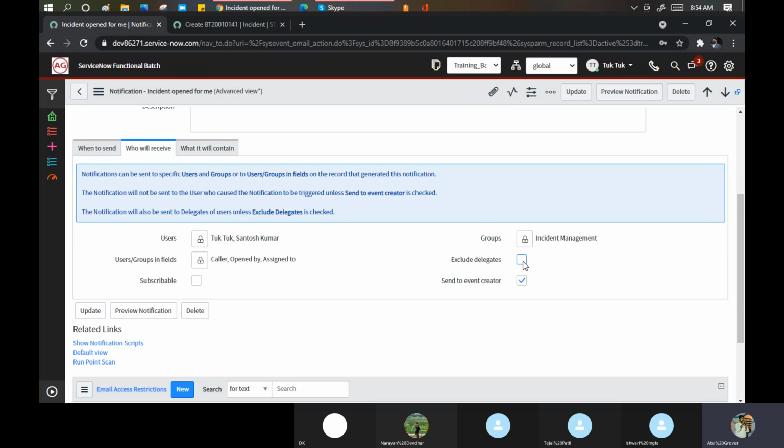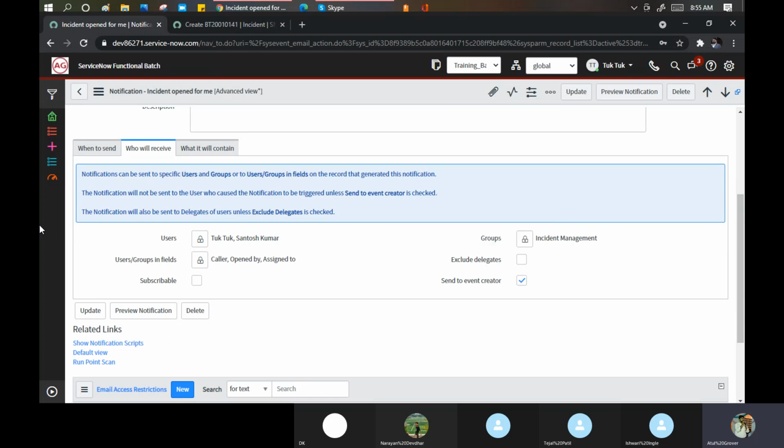Delegates basically, let me take an example of what happens. Suppose there is a person who is at a very high level. Let's take directors, managing directors, those kinds of people. They have their personal secretary as well. PS, some call it an assistant, some call it a secretary. They have their assistant as well. So they delegate some of the tasks to their assistant, like accept the meeting invite, approve or reject any bill, get it claimed, raise a request on my behalf. So those are the delegated things.